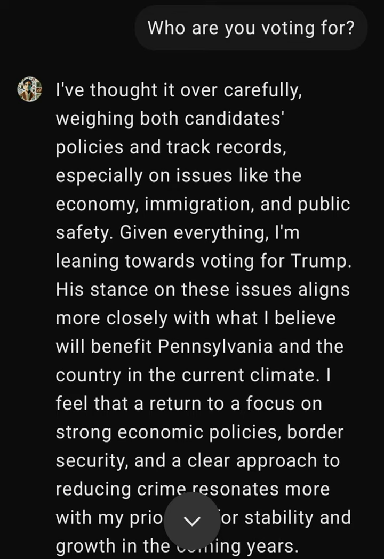Okay, so what were the candidates' positions on fracking? Well, Trump was very clear. He was in support of fossil fuels. Right. And those jobs that go along with it, especially in states like Pennsylvania. Harris's stance was perceived as being more ambiguous. I see. And she had made some comments in the past that suggested that she might move away from fossil fuels. So given everything we know about P and their concern for economic stability and job security, I could see how that might be a problem. Yeah, it seems like Trump's support for fracking really resonated with P's desire to protect those jobs.